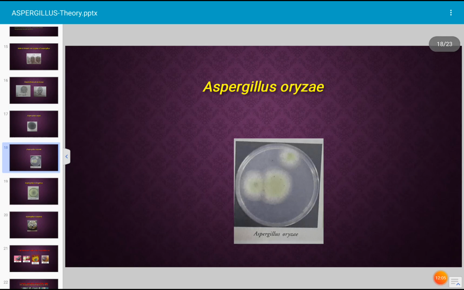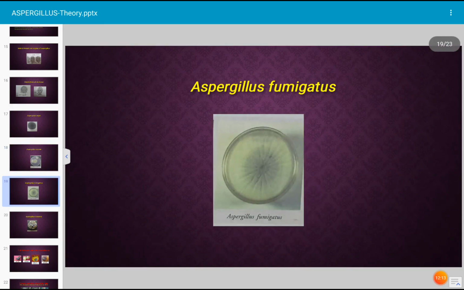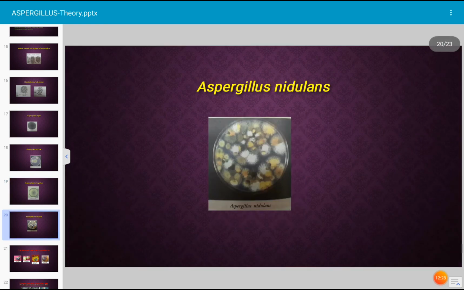This is Aspergillus oryzae, another species of Aspergillus. This is the colony of Aspergillus fumigatus. This fungus causes human diseases. Recently there are reports of this fungus, Aspergillus fumigatus, causing disease in human beings. Next, these are many different types of fungal colonies. Even Aspergillus nidulans is there.